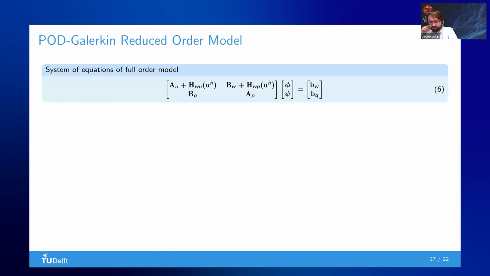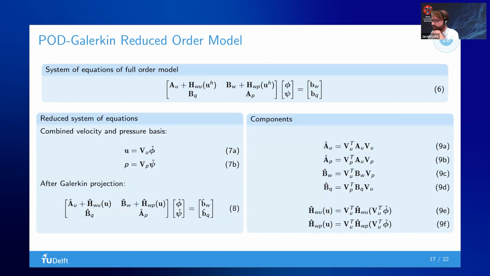So the next part of this presentation, I think I have to speed up a bit. I think I already explained this. We are going to look at the reduced order model. The previous model I showed you is expensive, and we really want to speed this up. This is our full model system of equations, and we are going to apply the same trick as before.